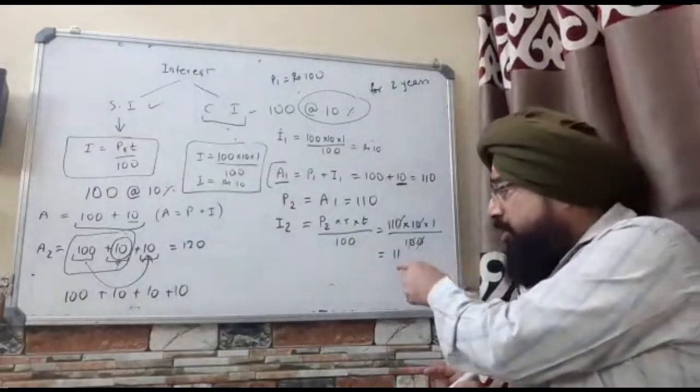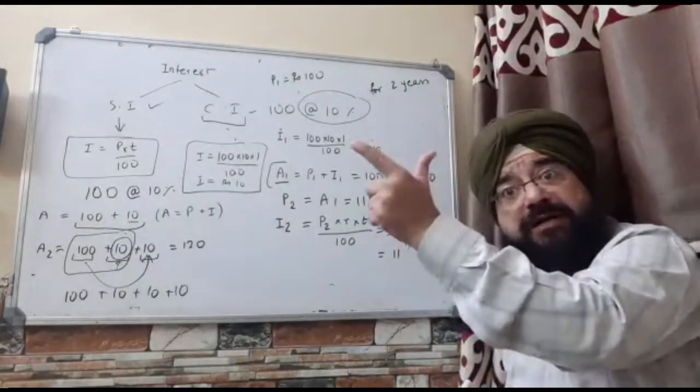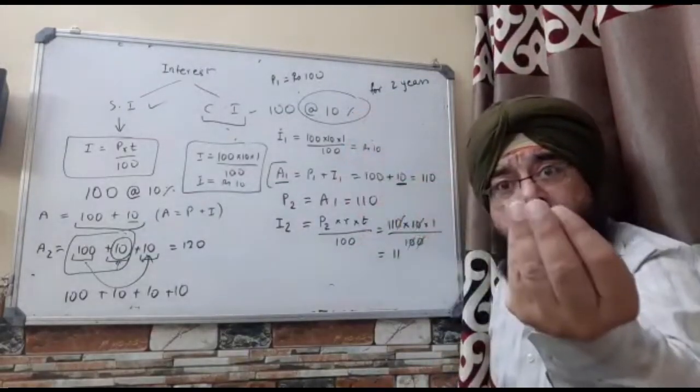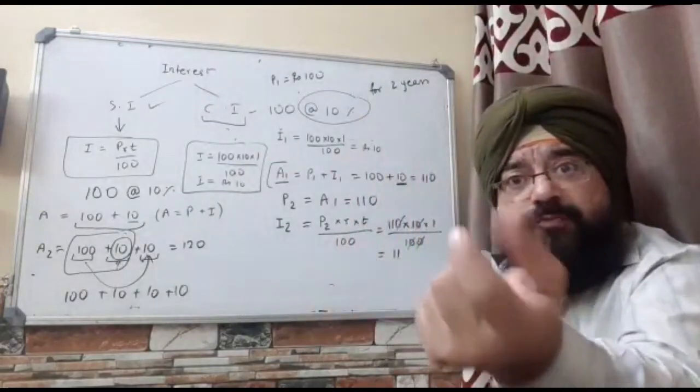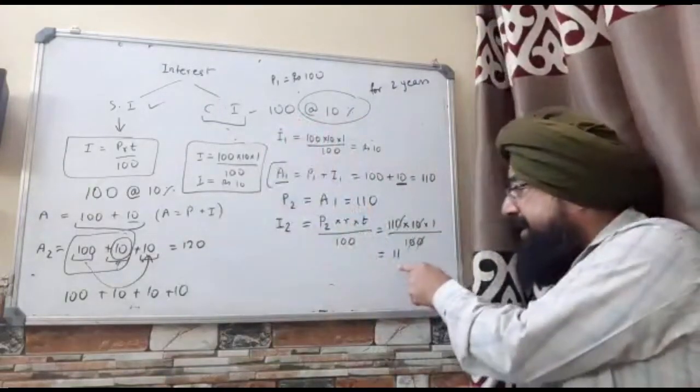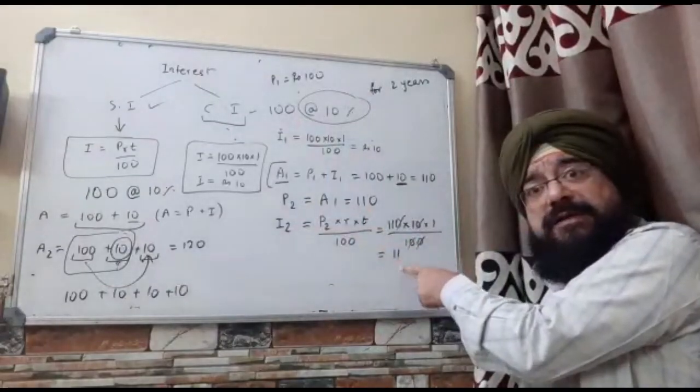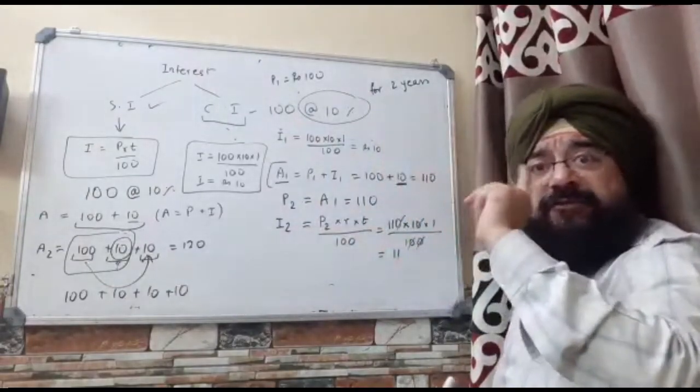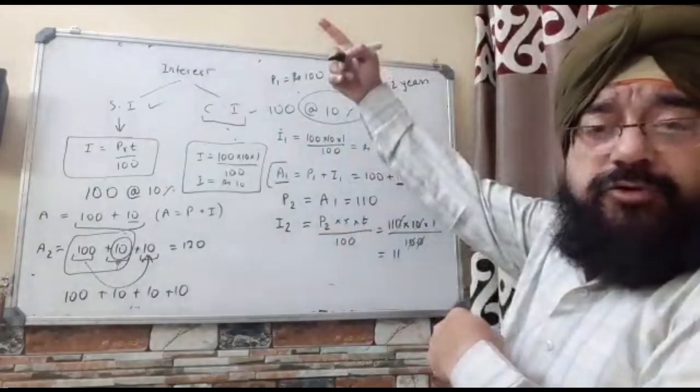See, this is how it came out to be 11. 10 plus 1. 10 rupees on 100 rupees, 1 rupee on 10 rupees, that is 11 rupees. How did it come? It came like this, it came this way also. So now you can relate. You couldn't have related had I not spoken that to you.